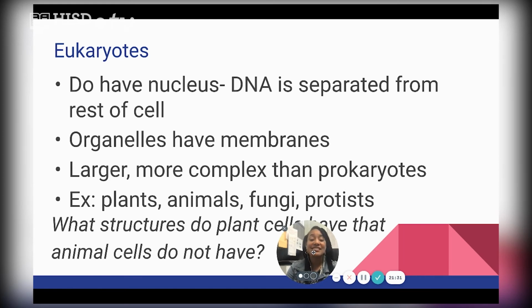So prokaryotic cells do not have a nucleus, whereas eukaryotic cells do have a nucleus. And just other characteristics, eukaryotic cells are complex and larger, and prokaryotic cells are smaller and simpler. Now, remember, no matter if we're talking about a prokaryotic cell or a eukaryotic cell, they both have DNA, they both have cell membranes, and they both have cytoplasm.